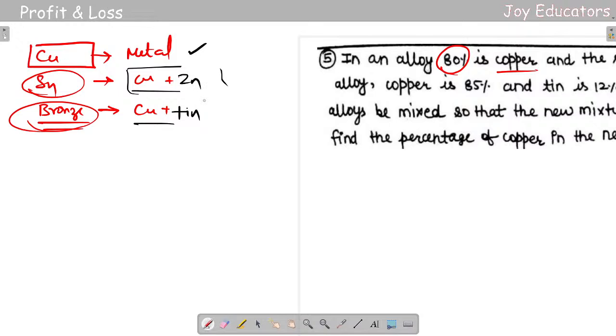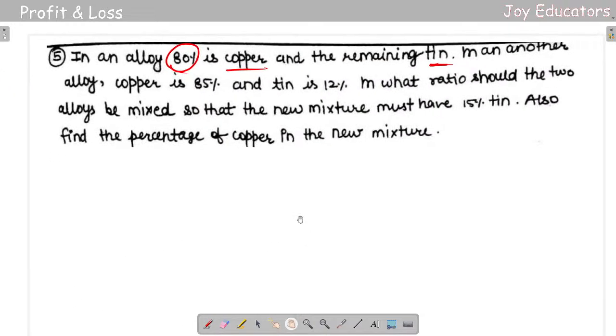Okay, so we'll be doing this question now. Can you try this? You just comment it, so I'll be knowing it.